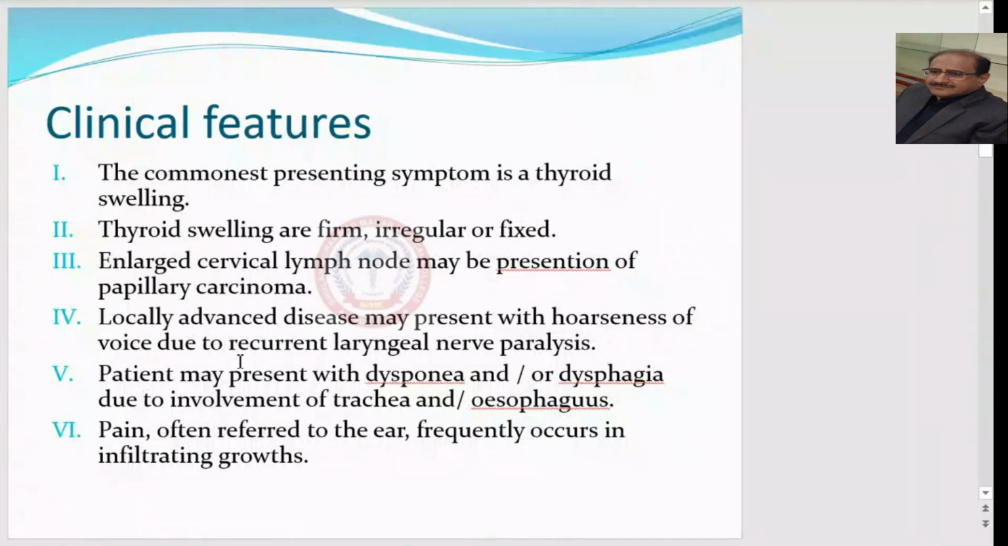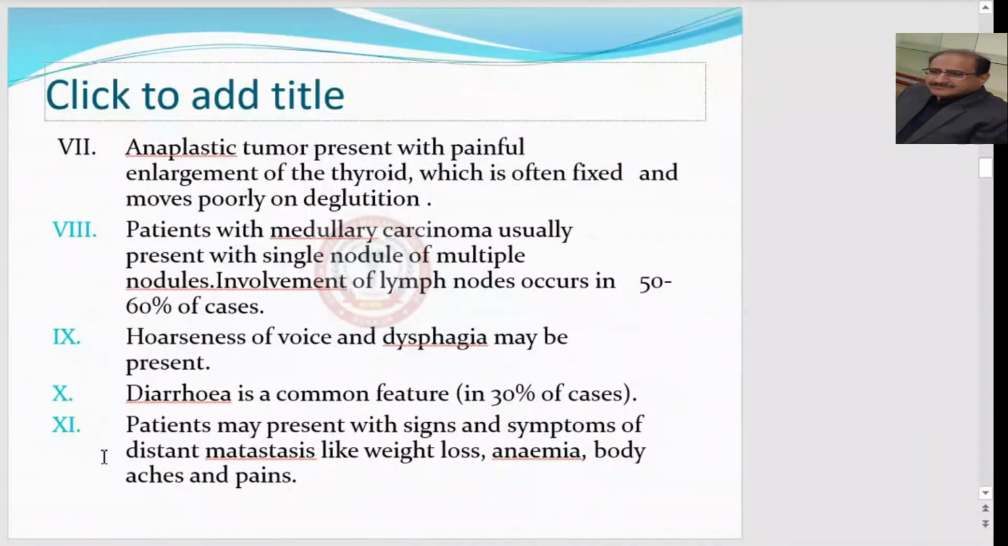If it is a tumor of anaplastic origin, the patient will present with painful enlargement of the thyroid, which is often fixed, moving poorly on deglutition. The anaplastic carcinoma is very aggressive, and it presents as a fixed, very hard tumor that moves poorly on deglutition.